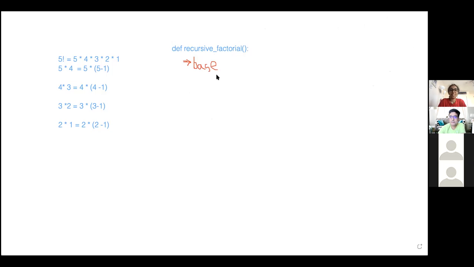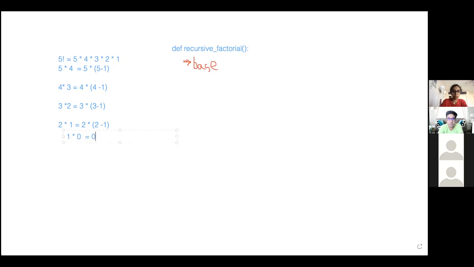Okay, so the base case is when we want to stop. So in this case, when did we stop? When we went from 5 to 4 times 3 times 2. And when did we stop? When x was equal to 1, because when x is equal to 1, then it's just 1 times 0